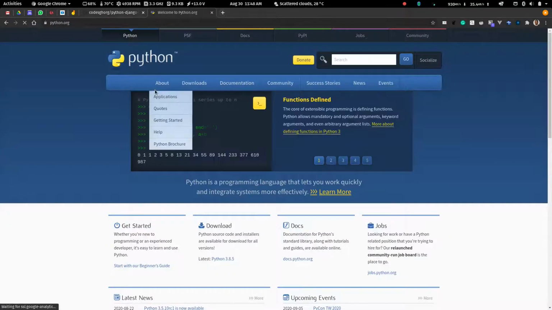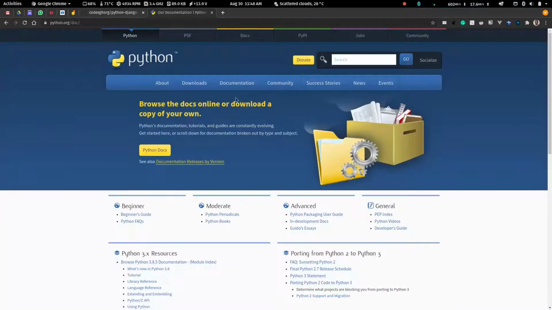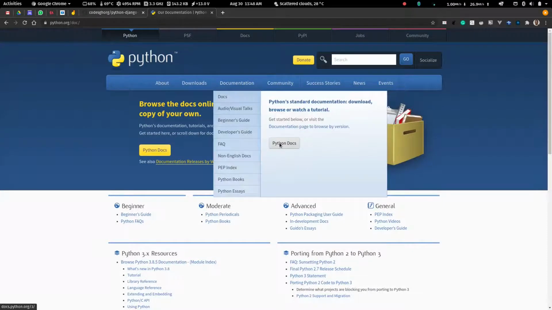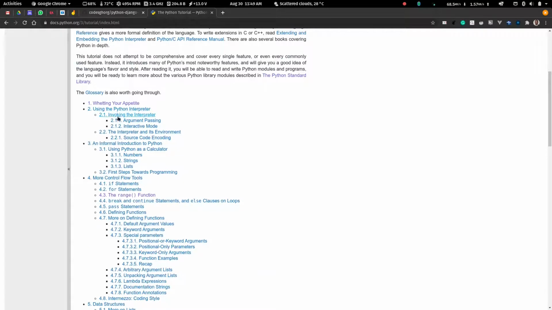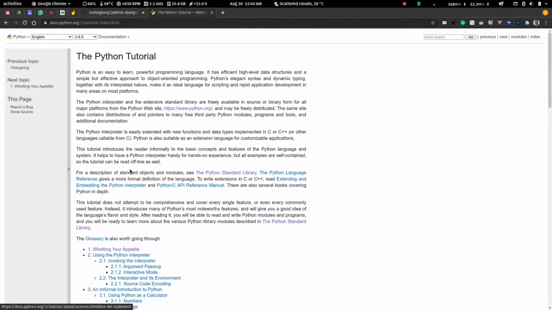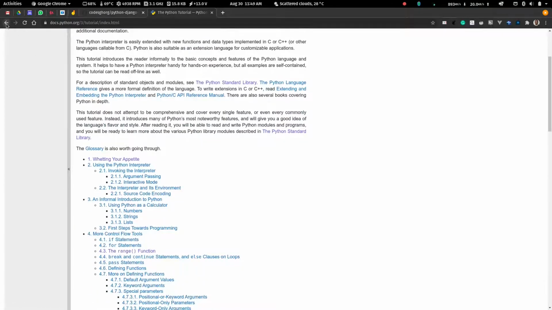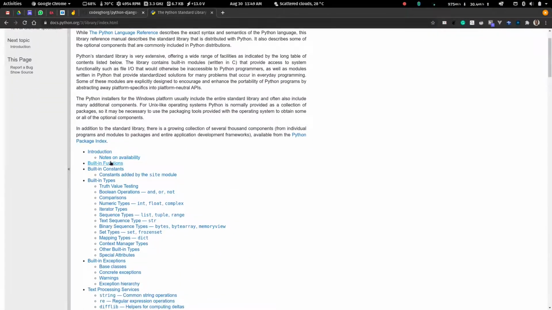I remember showing you a website called python.org. Now you see you have something called documentation. Documentation tells you how Python works. So if you click on docs, you can go there. Python docs, yeah. You can go here, and then if you click here, you can start to look into Python. Although this documentation is not really simple or straightforward to go through, it's still kind of cool that you know about it,